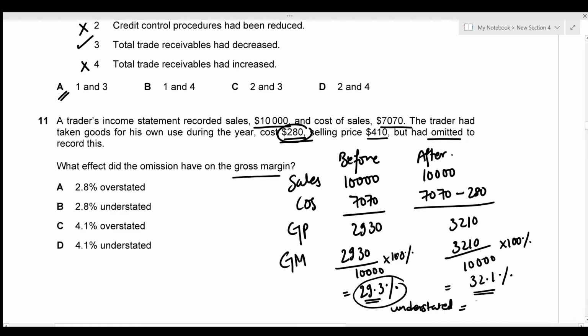But by how much? We just need to figure out the difference. That's 32.1 minus 29.3, which gives the difference of 2.8%. So the omission has created an effect. The correct answer is going to be 2.8% understated, which is given by option B.